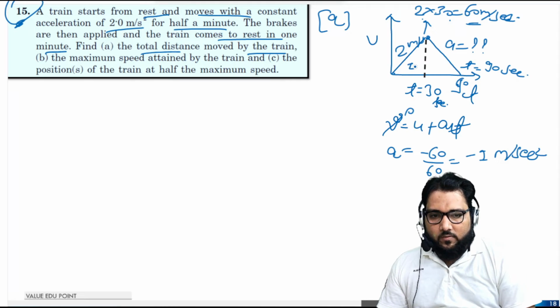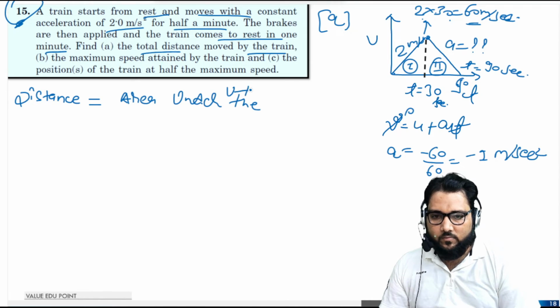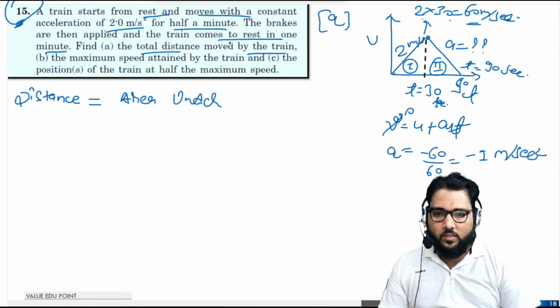So this is part 1, this is part 2. The total distance moved by the train, we know the distance will be the area under the curve, and we will take the magnitude for distance. Area under the VT curve. Okay guys, area under the VT curve.